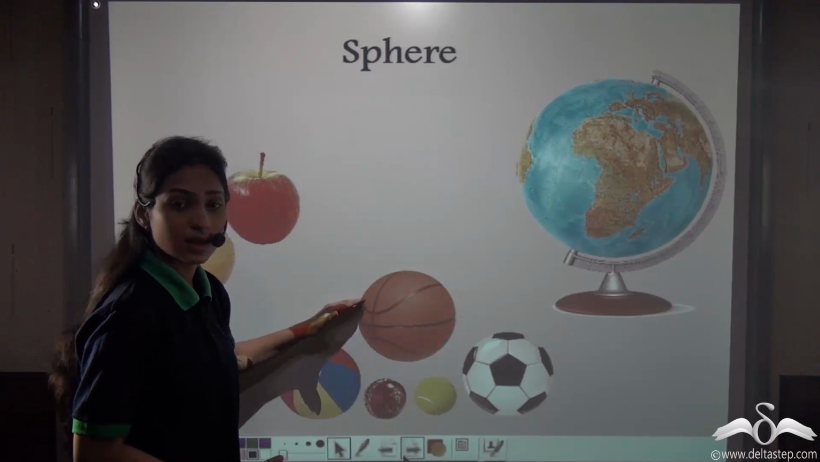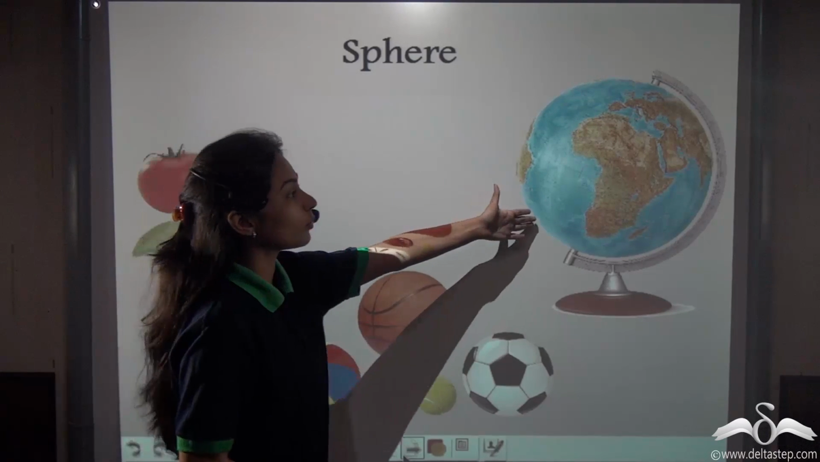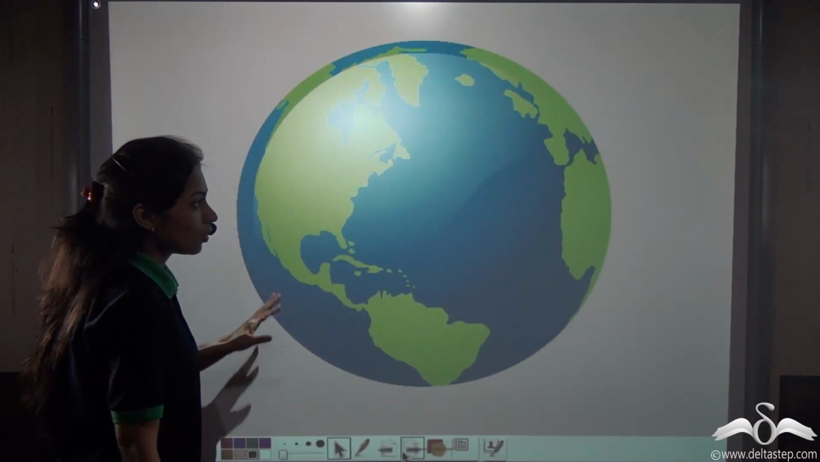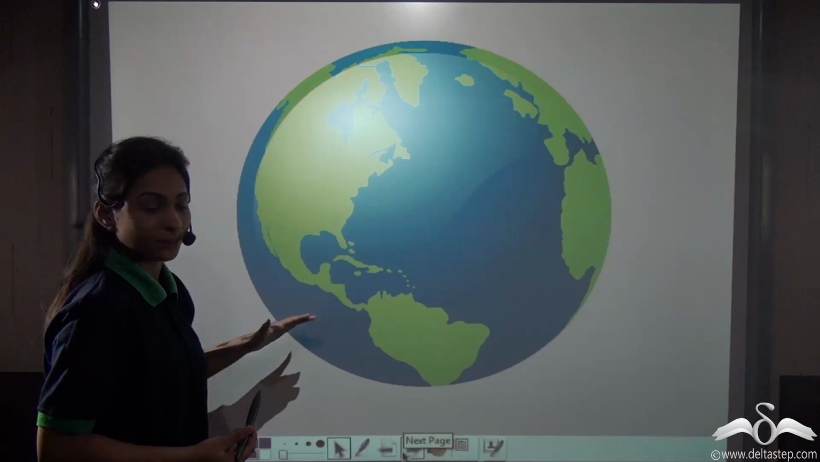They are what? Circles with a three-dimensional effect. So this is creating a sphere. Now the globe, you can see this is also a sphere. So now you know that the earth is called a sphere because it is that shape.